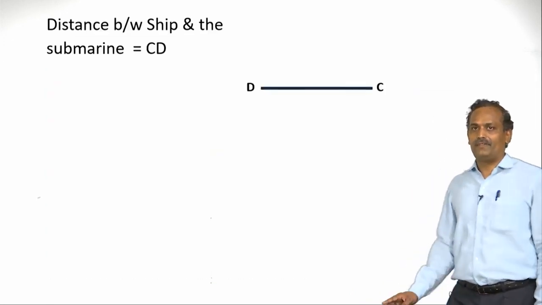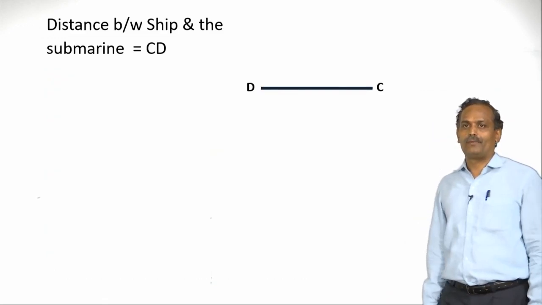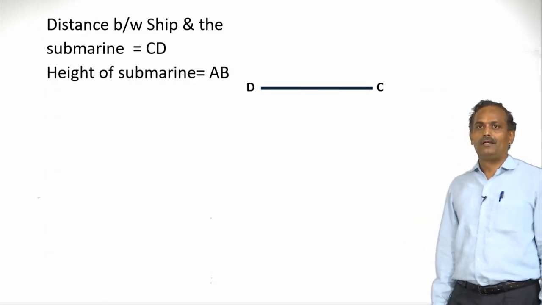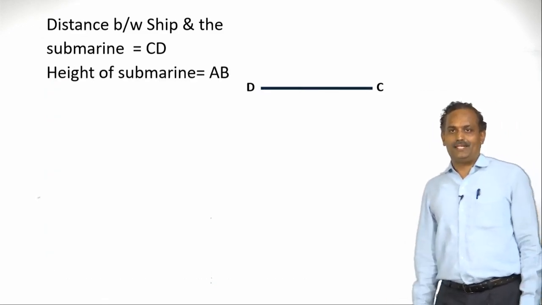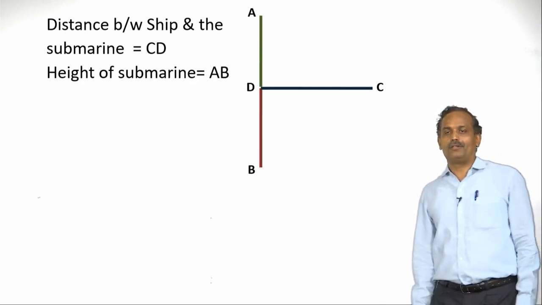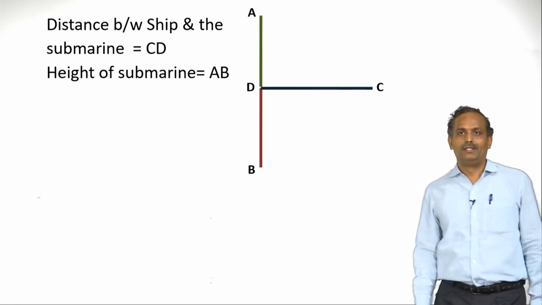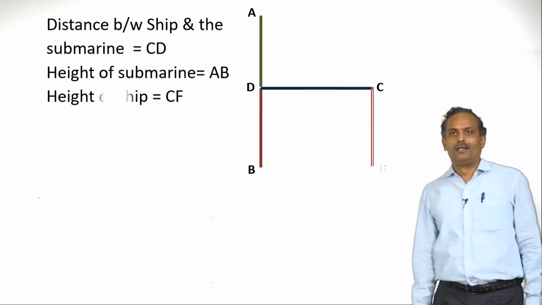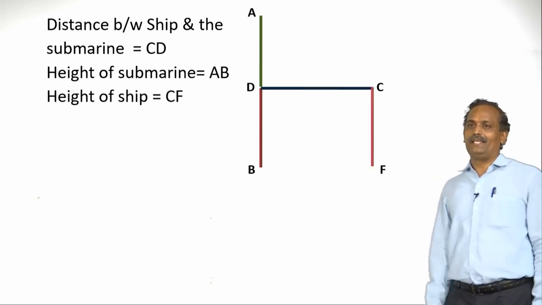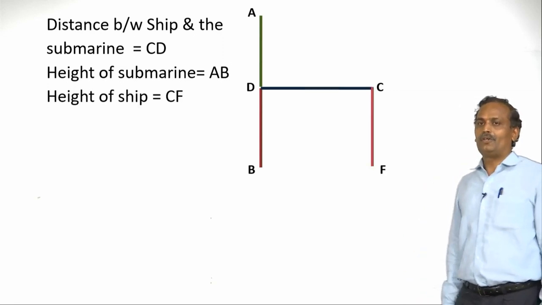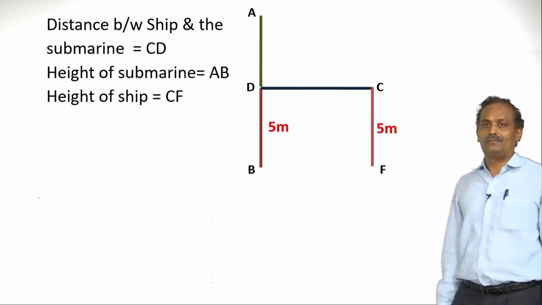So the distance between the ship and the submarine is CD, it is shown here. Height of the submarine is AB, it is drawn in the diagram. You too should draw while I am discussing the same thing. Now the height of the ship be CF, we have assumed it. It is given as 5 meters.